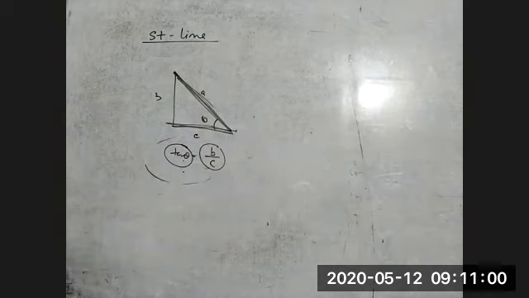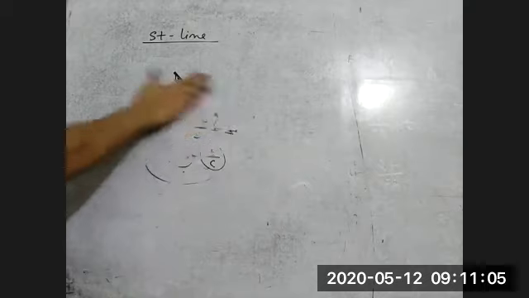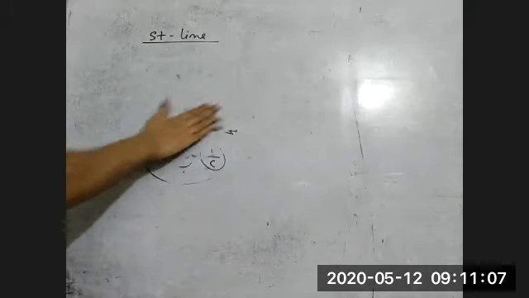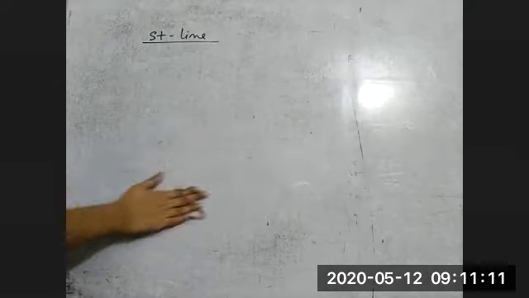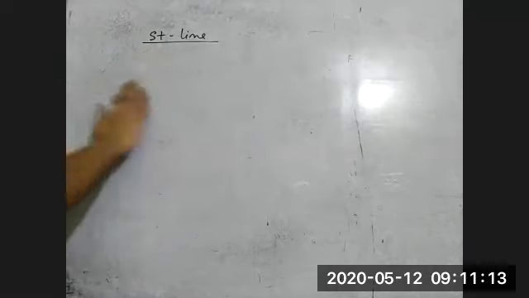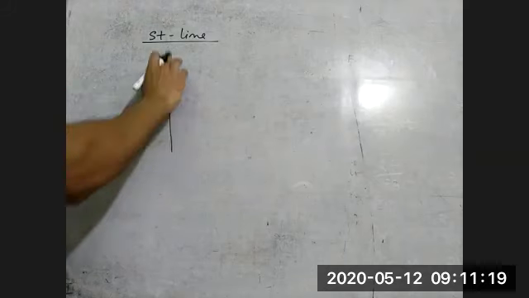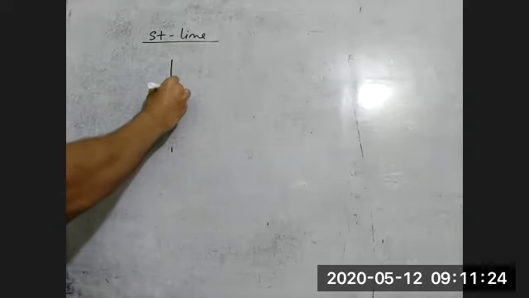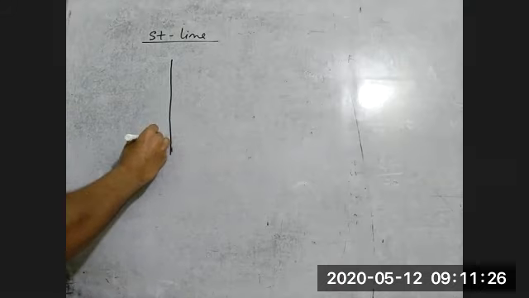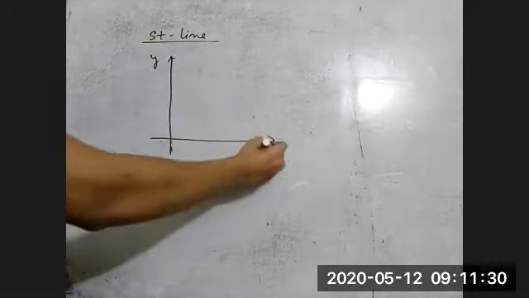Okay. Now in a straight line, you'll see if tan theta is not given, then what will you do? Till now we just drew the graph, or plotted the straight line from the equation. Now this time I'm just giving a straight line, and then you have to write the equation. This is the y and x axis.